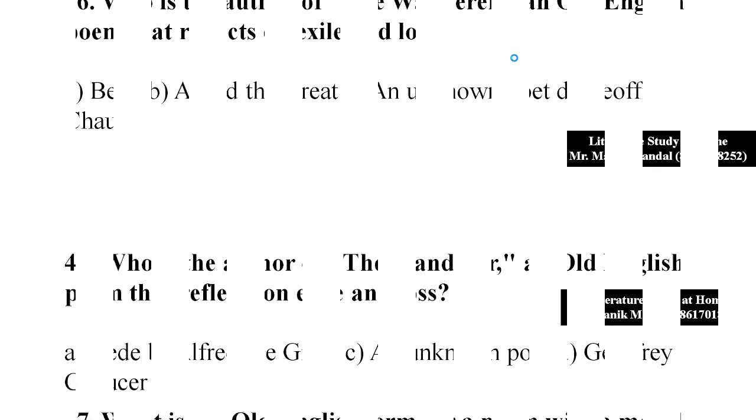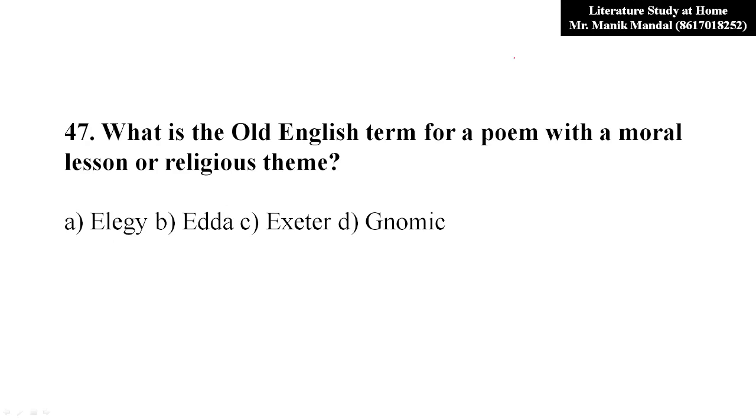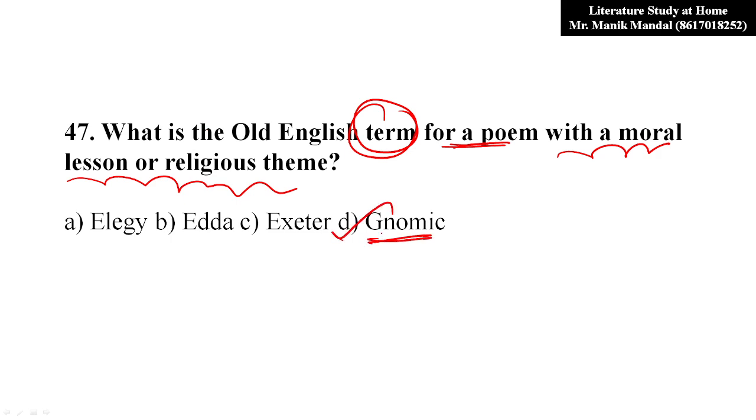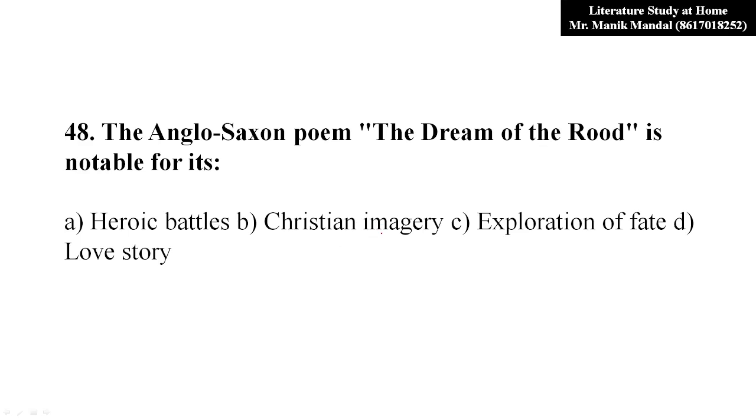Okay, now come to question number 47. What is the Old English term for a poem with a moral lesson or a religious theme? These kinds of themes deal with a moral lesson being provided or a religious theme being given. So what kind of term is related to the Old English age? It was not elegy, it was not any other thing, rather it is called gnomic. Gnomic.